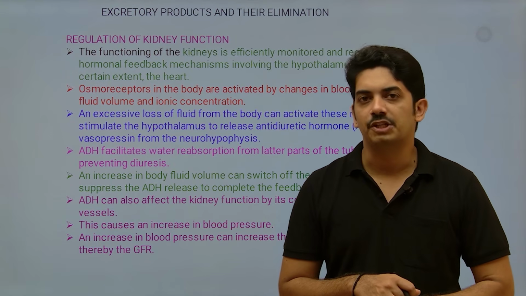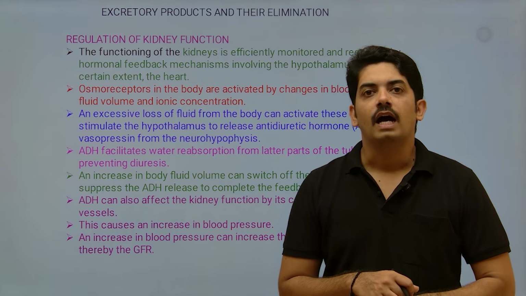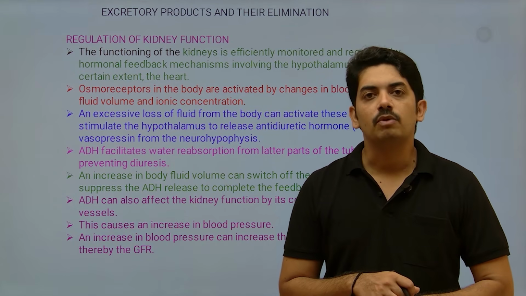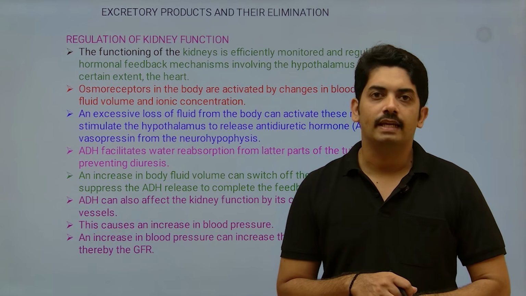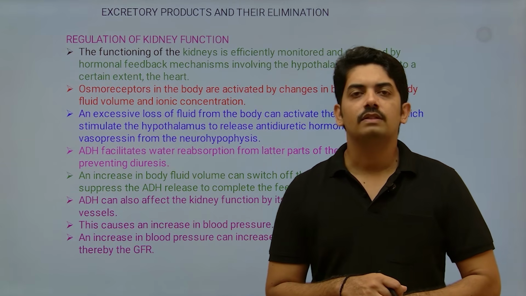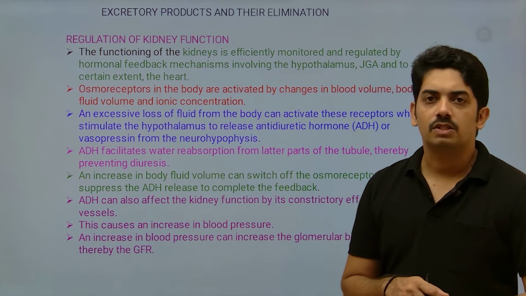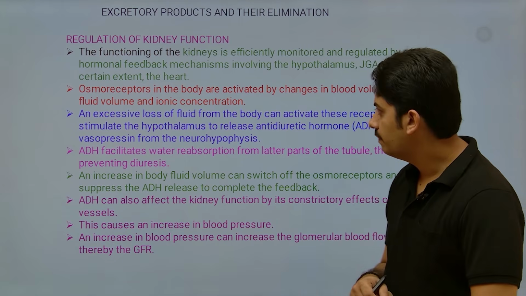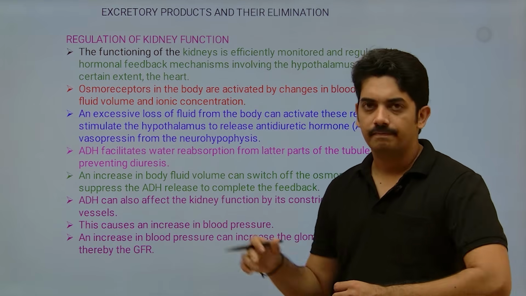low glomerular filtration rate, and that signal reaches the hypothalamus, which is present in the brain, and stimulates the hypothalamus to secrete the hormone called antidiuretic hormone. Now this antidiuretic hormone, when it is released, is passed on to the neurohypophysis, and the neurohypophysis in response produces vasopressin.